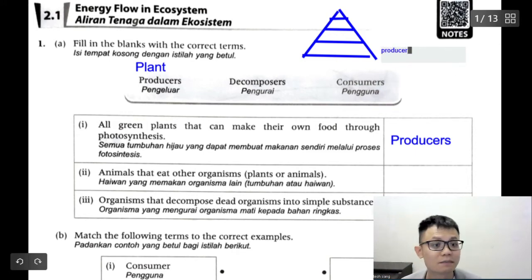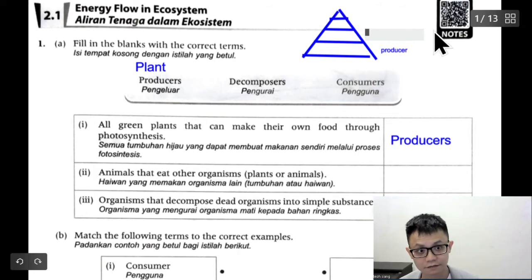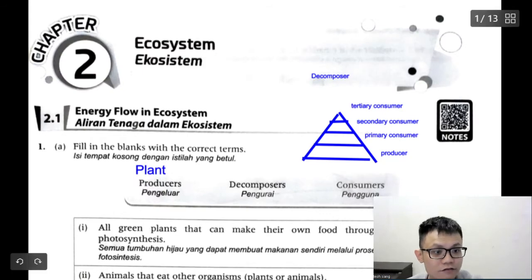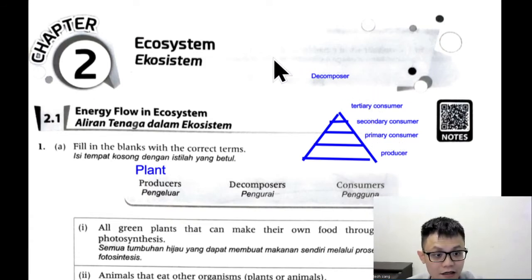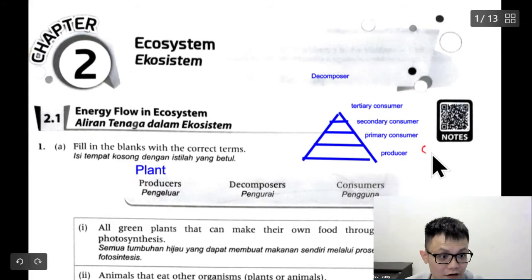Last time we learned this one is the primary consumer, secondary consumer, tertiary consumer, correct or not? So it goes from producer, then primary consumer, secondary consumer, tertiary consumer, and then decomposer.